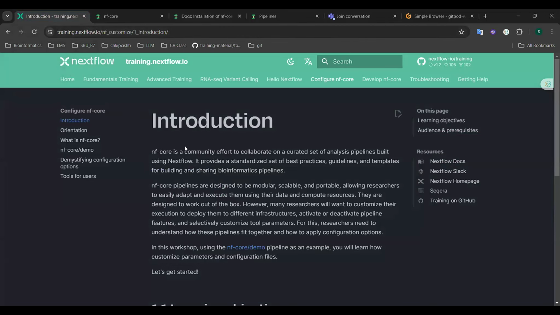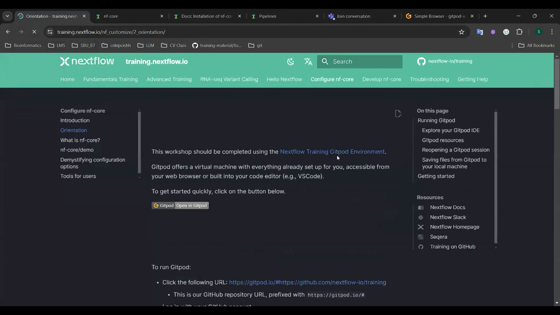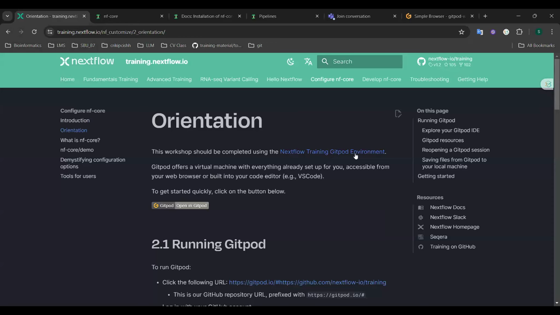But for today's practical session, we will be using the Nextflow training Gitpod environment. This Gitpod offers a virtual machine with everything already set up for you, accessible from your web browser or built into your code editor, for example VS Code.